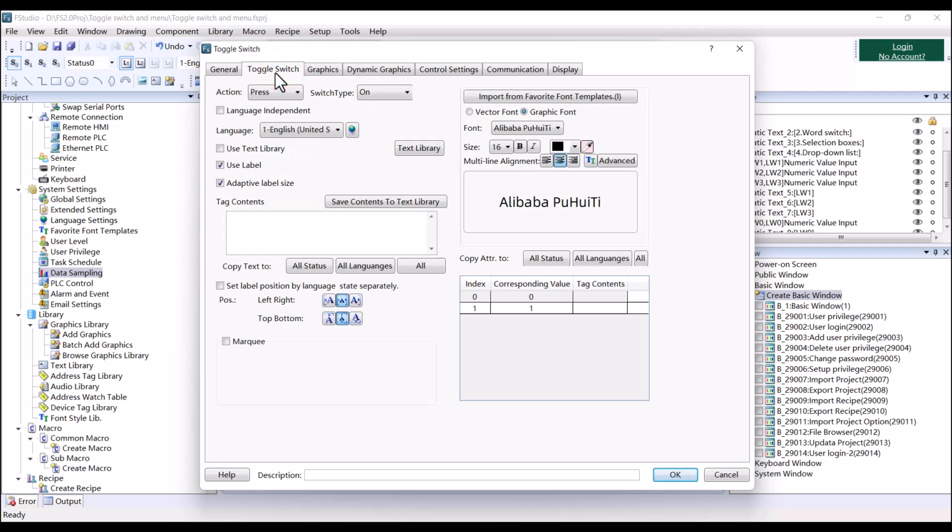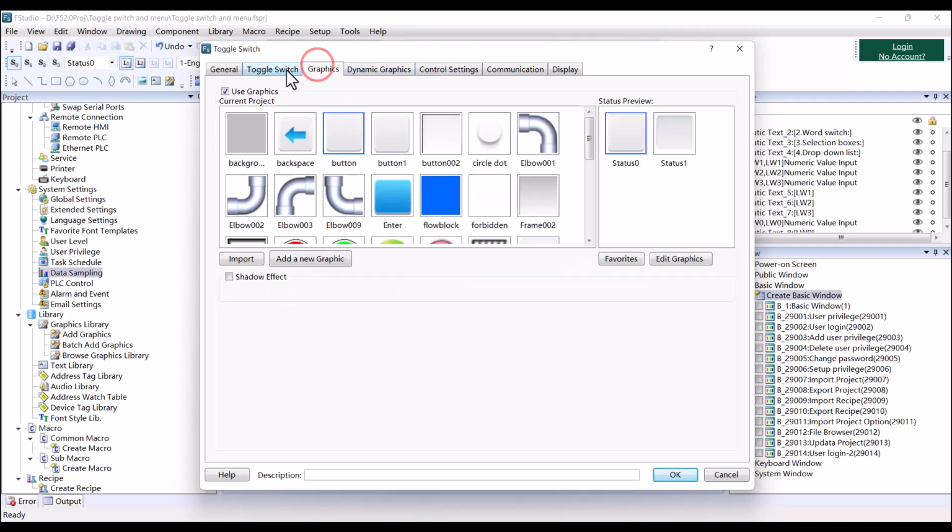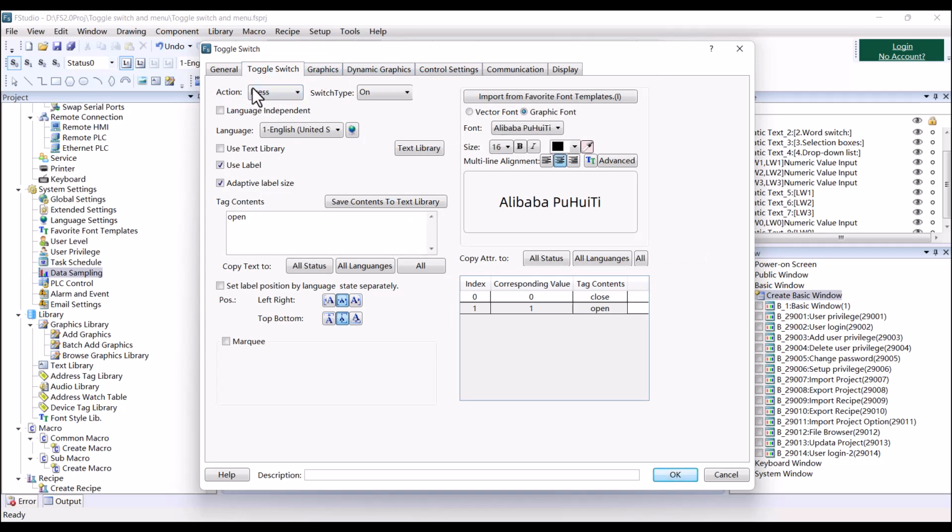Then input the tag contents. Here we input close, and when the status is 1, we input open. And also you can choose the action here. You can choose press or release and the switch type. We can select the inverse.